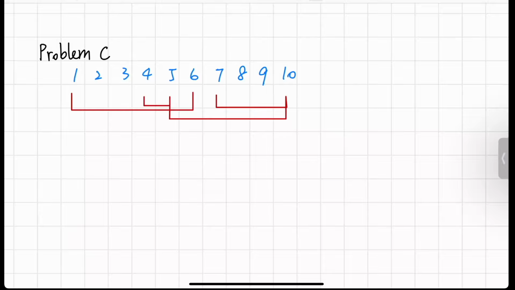Let's look at the example for sample input 1. In this case, I labeled the indexes for the walls, and the red segments represent the walls that each turret guards.